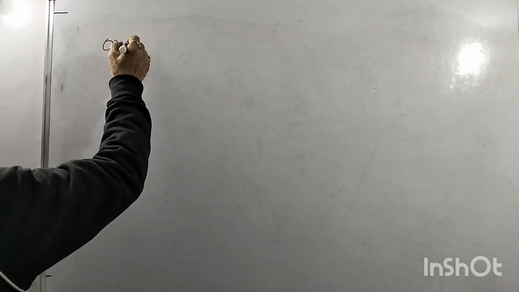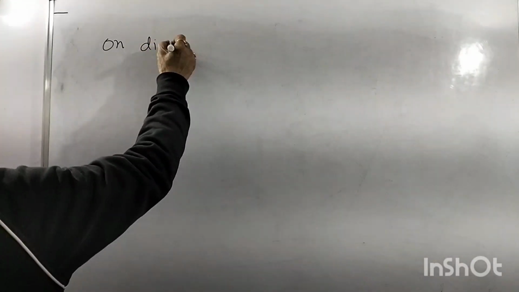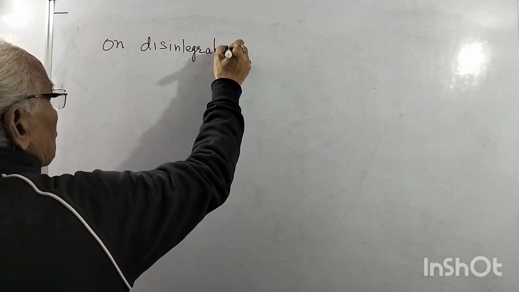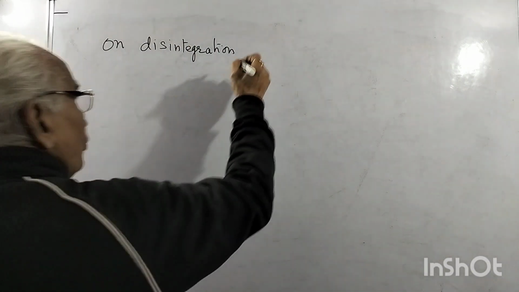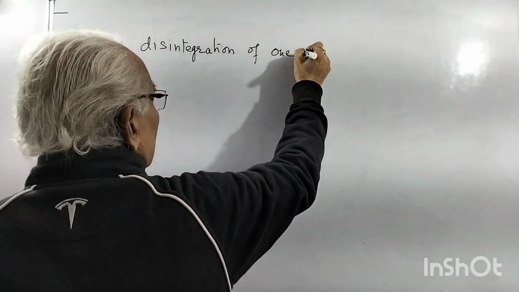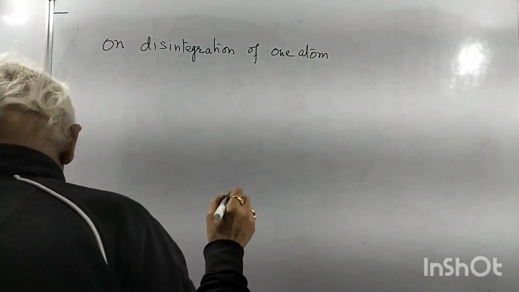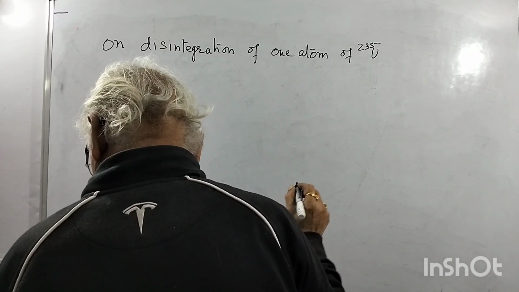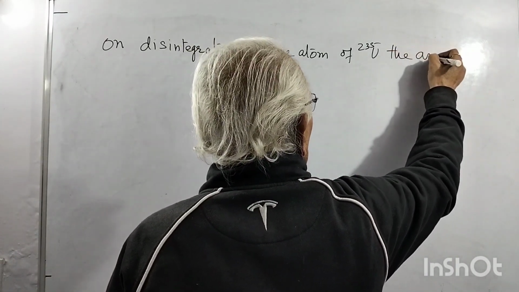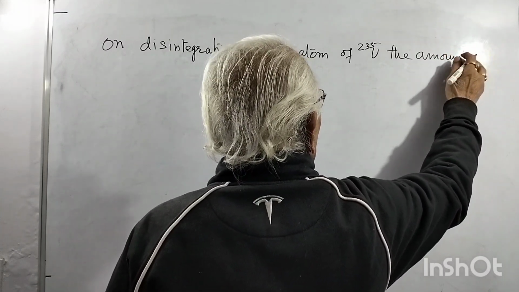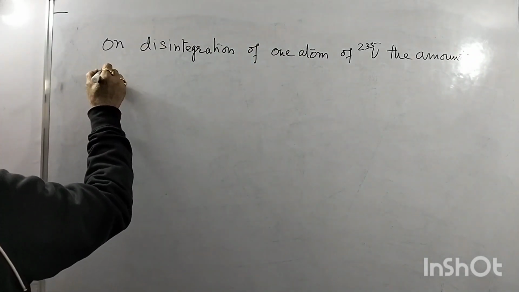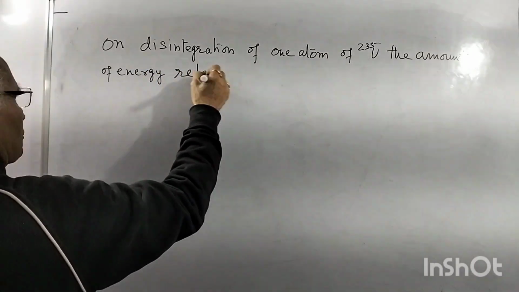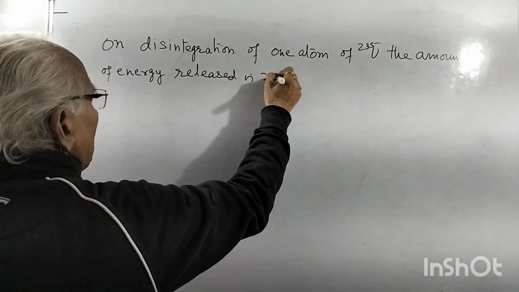On disintegration of one atom of uranium-235, the amount of energy released is 200 MeV.